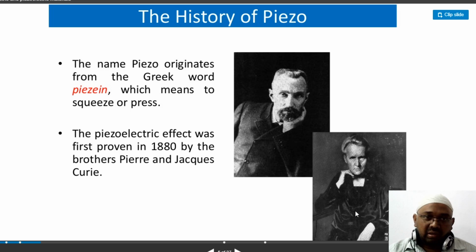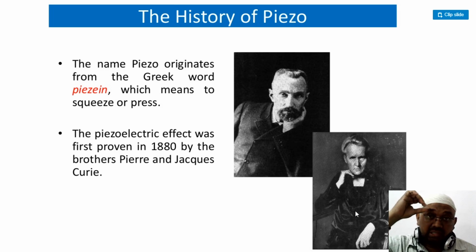This is the scientist who discovered piezo. The word piezo means pressure, or pressing, in Greek. We study the piezoelectric effect because it comes under the category of non-centrosymmetric elements, and ferroelectrics also come under non-centrosymmetric elements. The piezoelectric effect was first discovered in 1880 by two brothers, Pierre and Jacques Curie. This is the history you need to remember regarding the piezoelectric crystal.